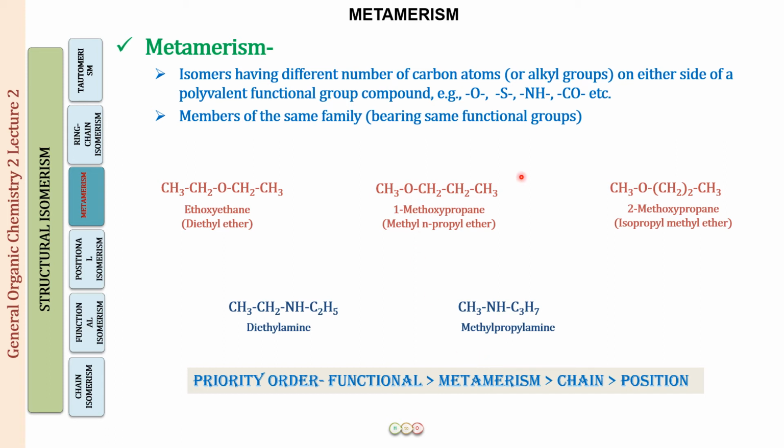Even in these two, what you can think is that the functional group is the same, but the chain is different, right? This is a 3 carbon chain, this is a 2 carbon chain. So you can think about this to be chain isomerism also. But no, this is going to be metamerism because we have a polyvalent functional group. Simple. Alright, so if we have a polyvalent functional group, it is always going to be metamerism. It will not be chain isomerism, it will not be position isomerism, and then it can be chain and position. So this is the priority order for the types of isomerisms we have learned so far.